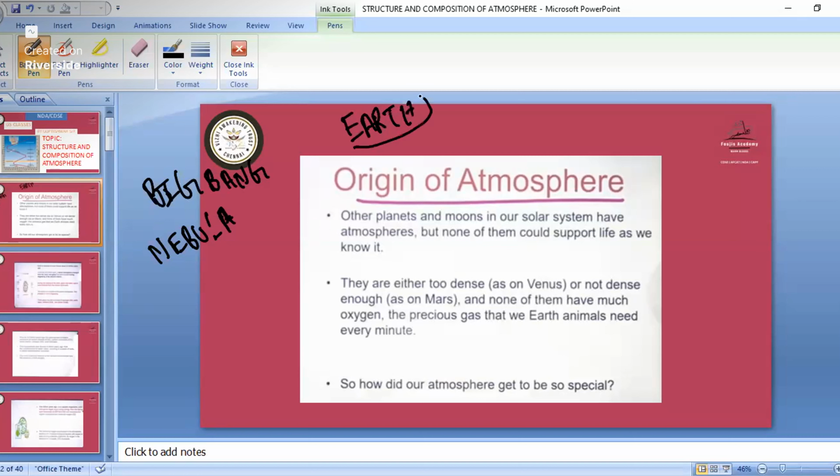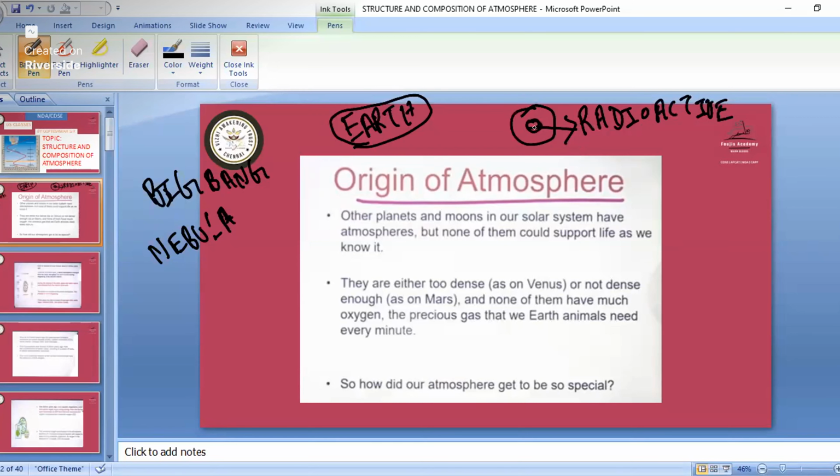See, only on the surface of the Earth is life possible, and that is because of the atmosphere. If there was no atmosphere, there would have been no life on the Earth. So how did this atmosphere come about? After the Big Bang, when all those parts broke off, the Earth was in a solid state, but the inner part was in a molten state. The inner part was very hot. Inside we have radioactive materials, so chemical reactions were going on inside.